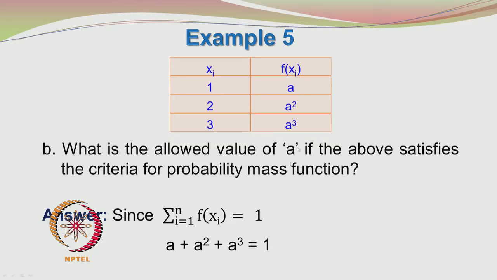So, we will see if both these conditions are being met. What we have to do is sum the f of x values over all the possible values of x. So, a plus a squared plus a cube should be equal to 1. So, what is the value of a which will satisfy this equation?